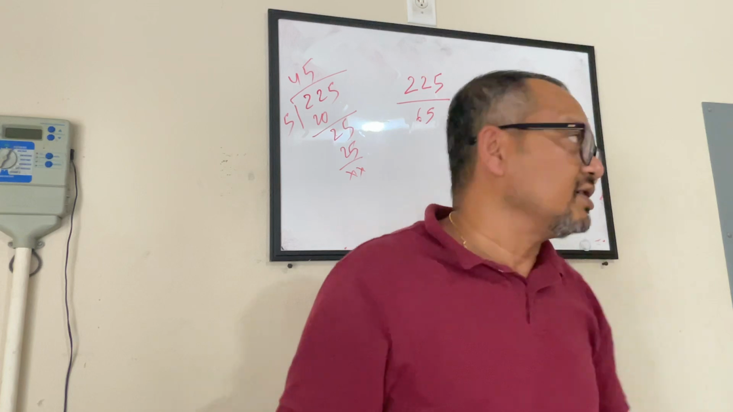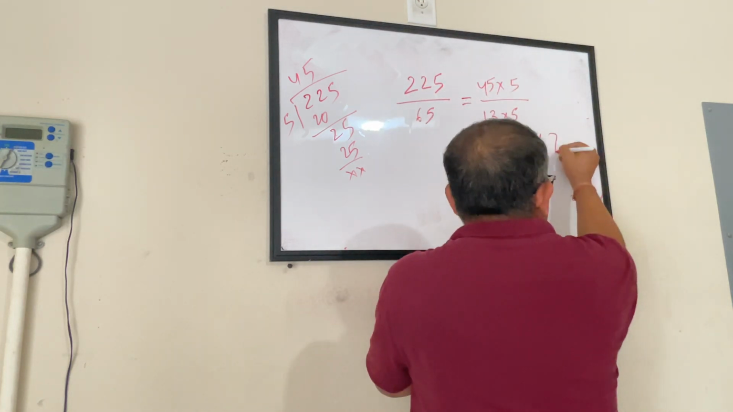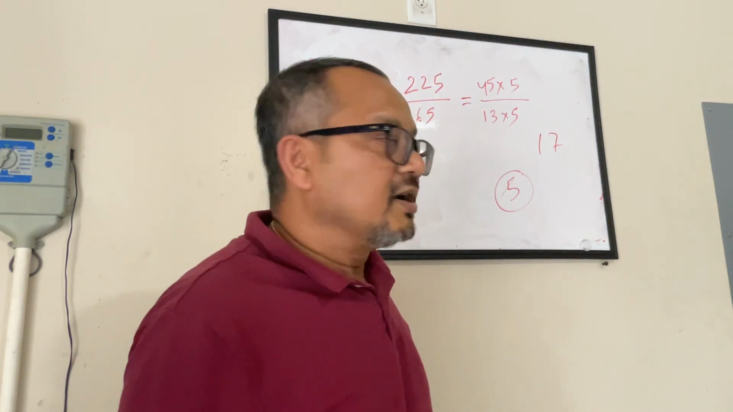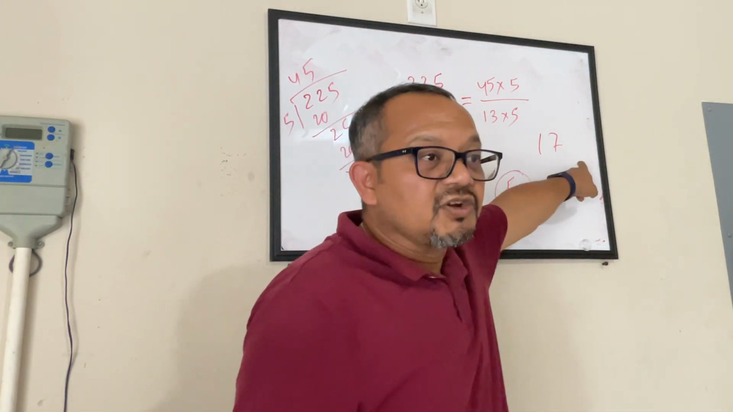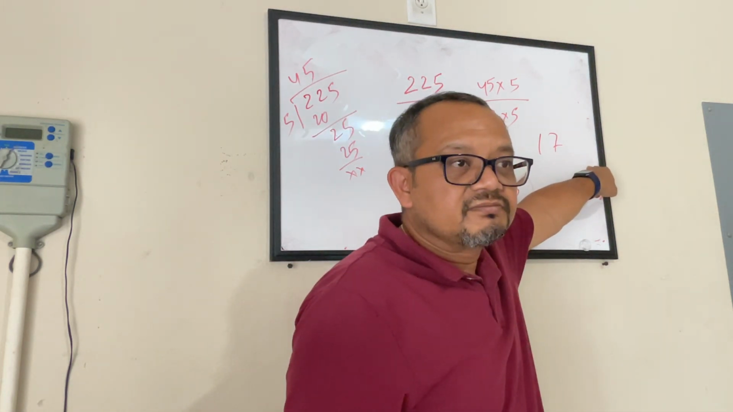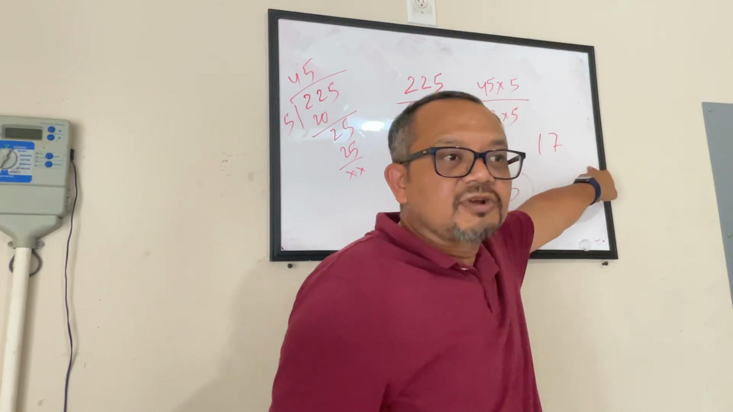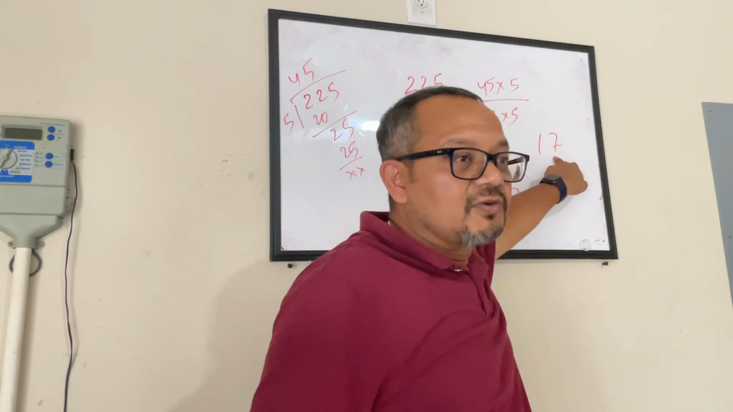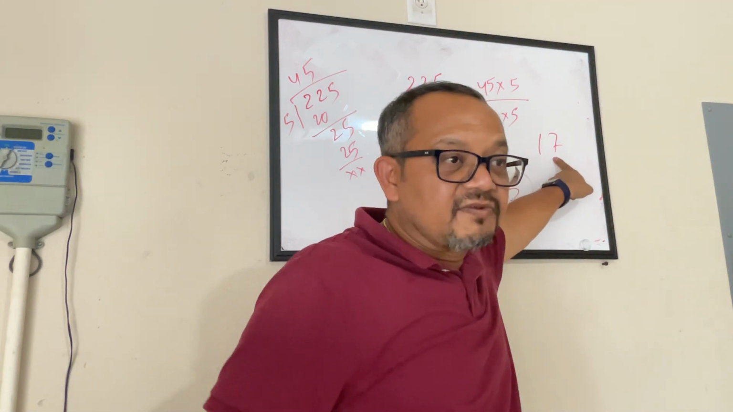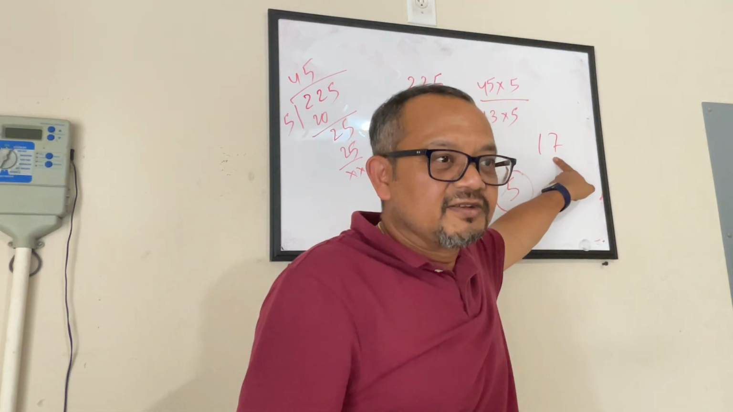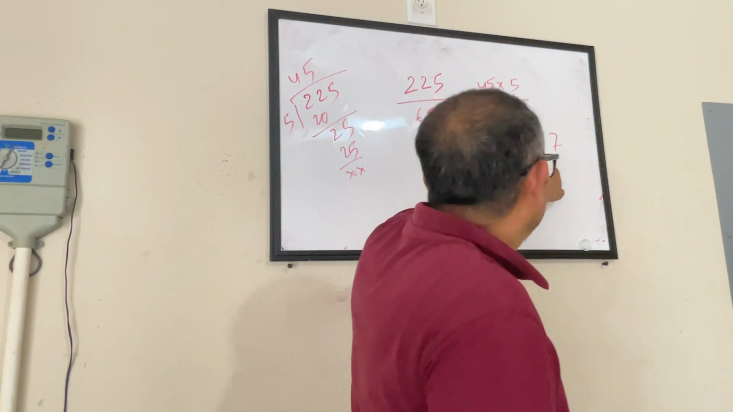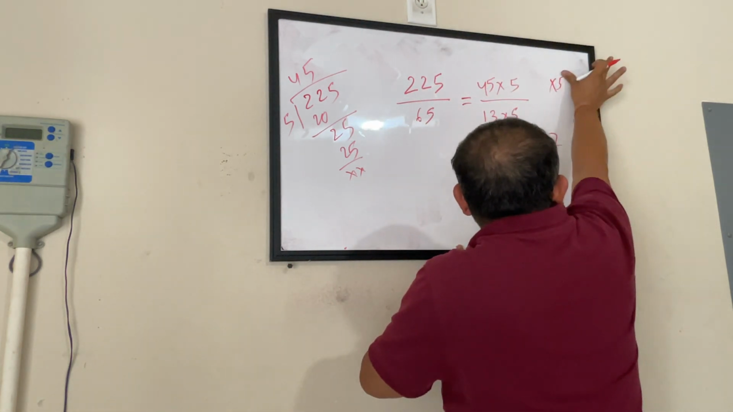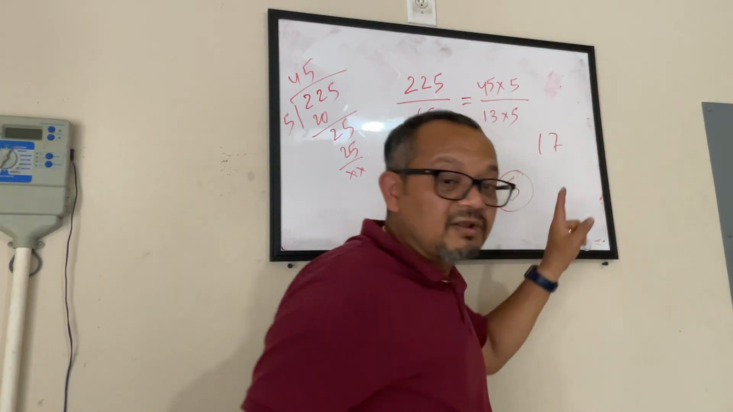If it is not, if you are talking about 17 divided by 5, you can be sure that it cannot be divided because the unit place doesn't have 0 or 5. Very simple. You don't have to do calculation. You don't have to recall your table. If the unit place is 0 or 5, then only it can be divided by 5. Otherwise, no. So you cannot factorize 17 as something into 5. So this is one of the tricks.